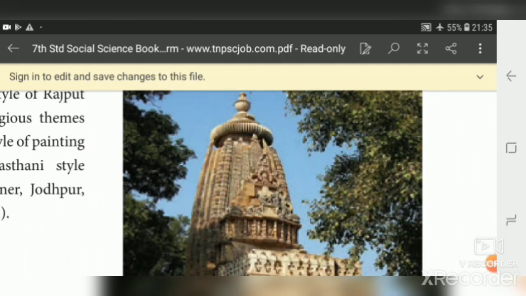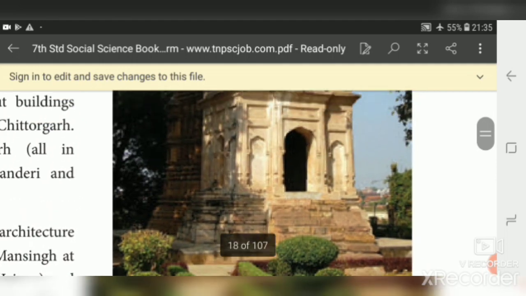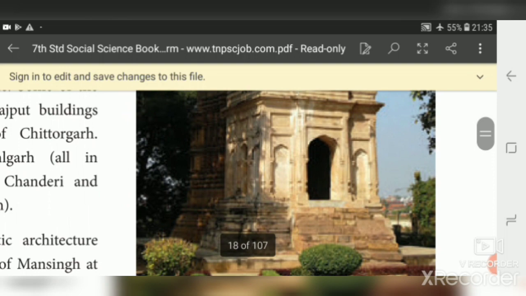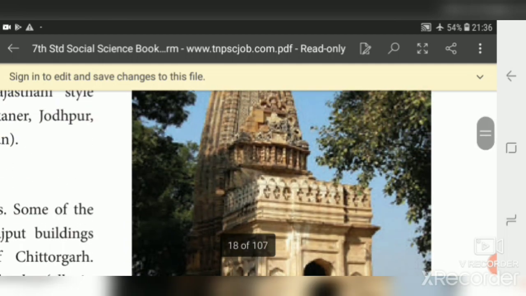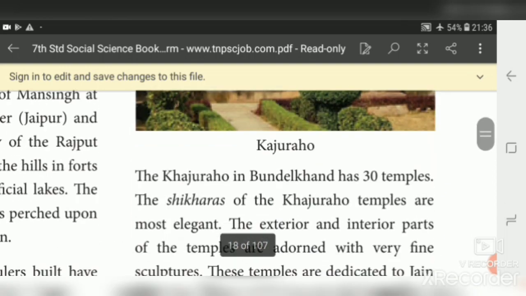Students, see this. This is Khajuraho Temple, that is in Bundelkhand. Note this one here. It's a very magnificent one, an elegant one. The Khajuraho in Bundelkhand has 30 temples. It consists of 30 temples. The shikharas of Khajuraho temples are most elegant. You see that the shikharas are most elegant.